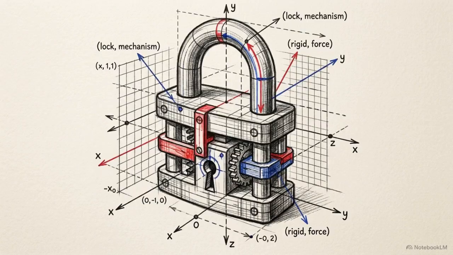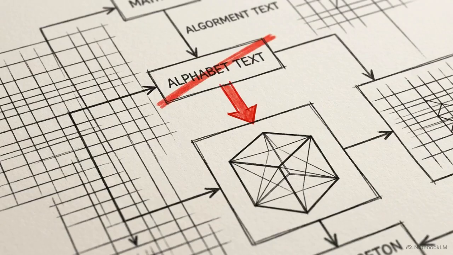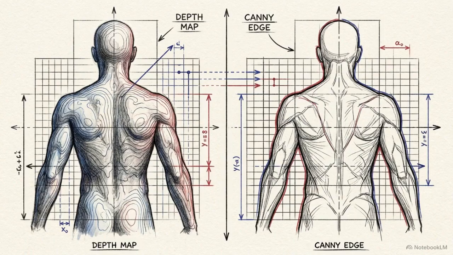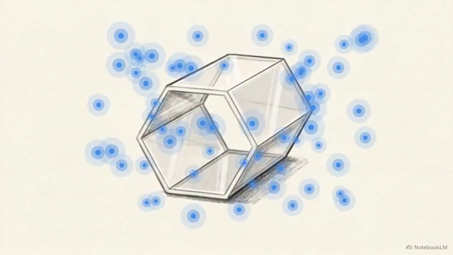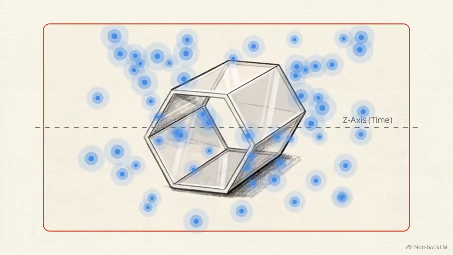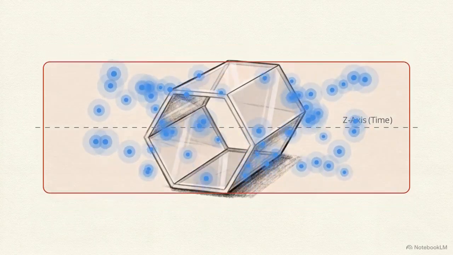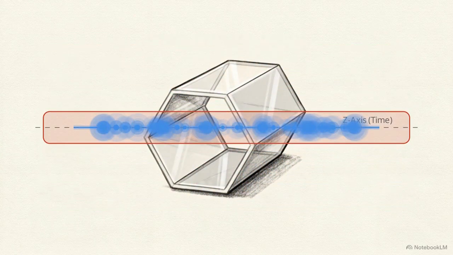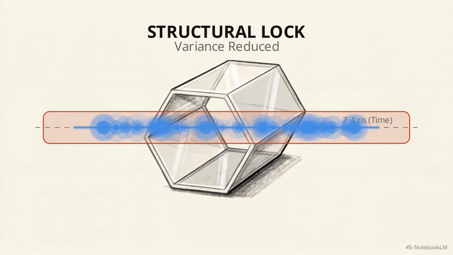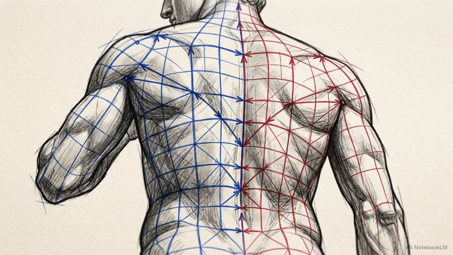The final step in achieving temporal stability is hard conditioning, the engineering of a structural lock. This requires bypassing the semantic text encoder when making decisions about the subject structure. We provide the U-Net with rigorous spatial maps, such as depth data or canny edge detection layers. A depth map sequence acts as an unyielding cage. It wraps around the latent data points to define their permissible boundaries. The scattered data points are forced into a tight linear trajectory along the z-axis, significantly reducing variance. Instead of guessing geometry, the U-Net is now anchored to a consistent geometric grid across time.